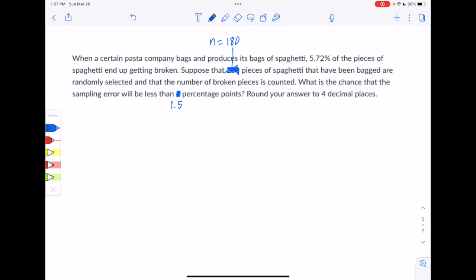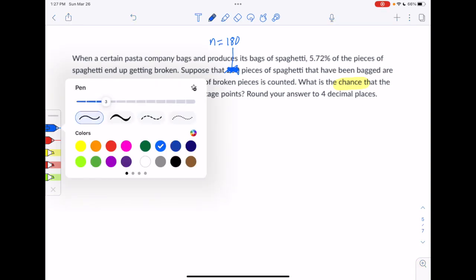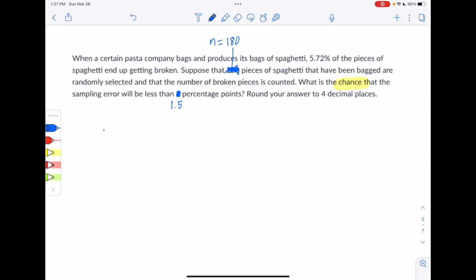All right, so getting into this, the key part at the beginning is translation. We need to make sure that we understand what kind of question they're asking us. If we head in the wrong direction on the question, there's no chance of getting it right. So speaking of chance, they're asking us what is the chance. So that means that they're asking us a probability question. So we're going to start off by writing probability of something.